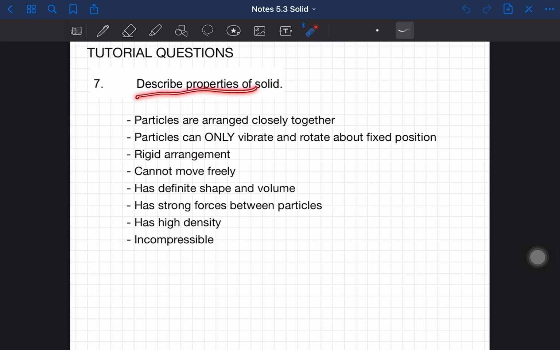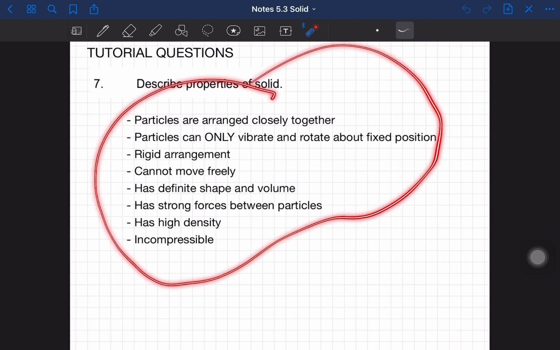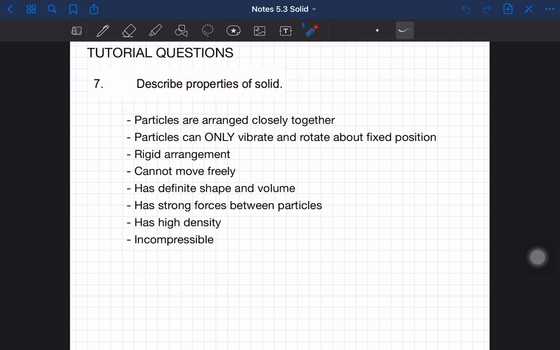This way kita describe the properties of solid. So ini you boleh dapat directly from the notes. Okay, so first you know that solid punya particles are arranged close together. Okay, so particles can only vibrate and rotate about fixed position. It has rigid arrangement, cannot move freely, has definite shape and volume, has strong forces between particles, has high density and incompressible. Okay, so these are the properties of solid.